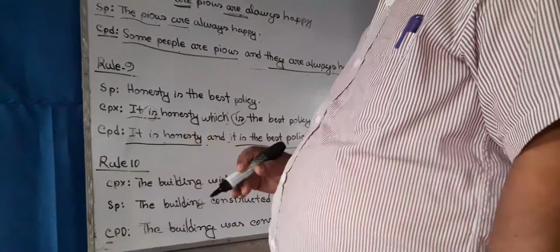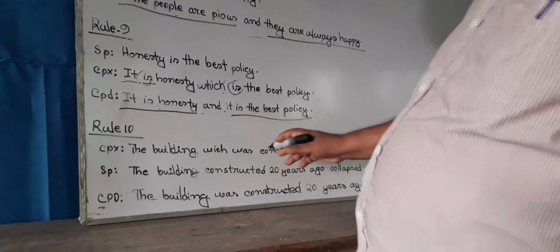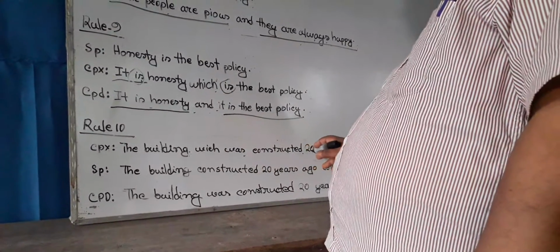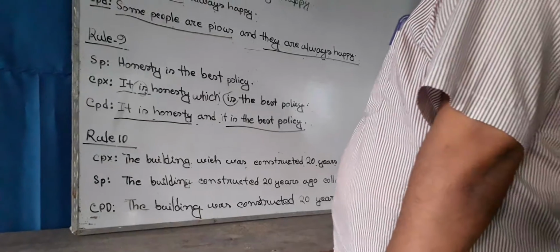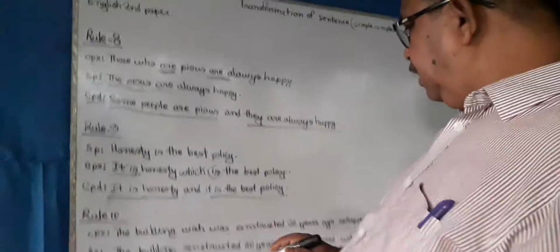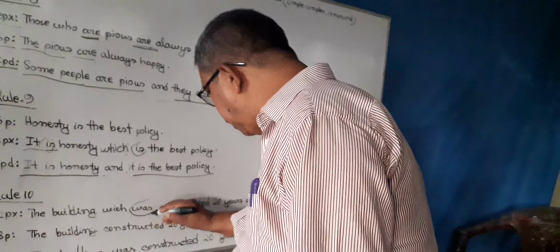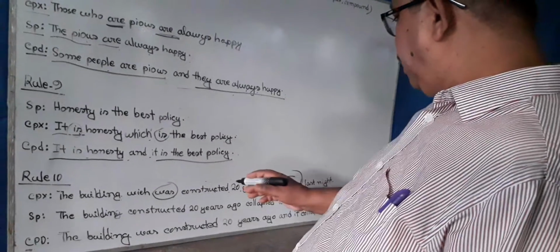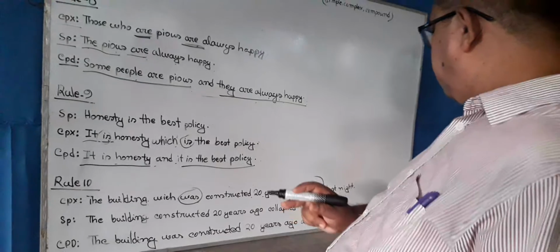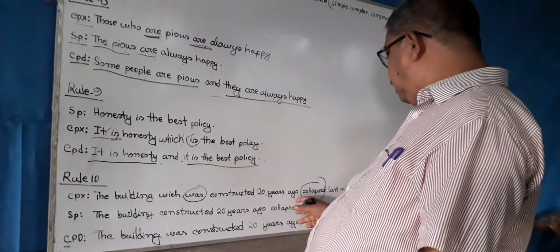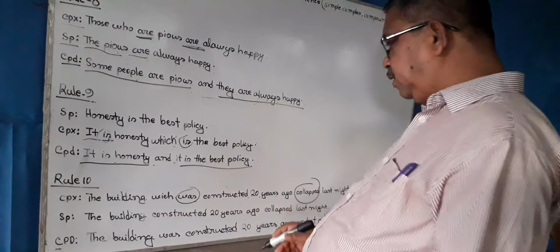Rule 10. The building which was constructed 20 years ago collapsed last night. In this sentence, was is a finite verb, collapsed is a finite verb. So we can call it CPX, that is, complex sentence, and we are to turn this sentence into a simple one. That is, now we are to use only one finite verb in the simple sentence.